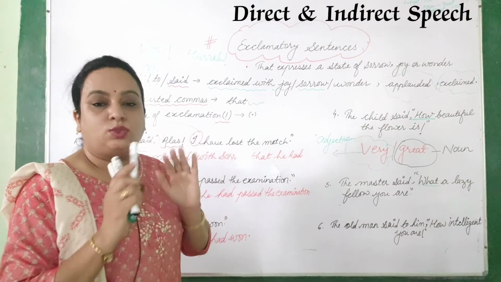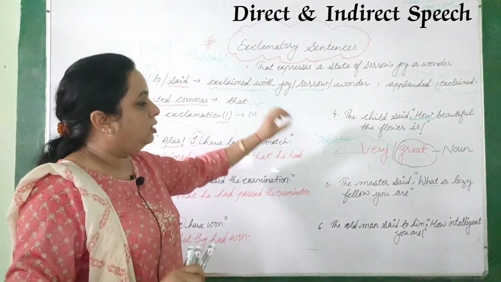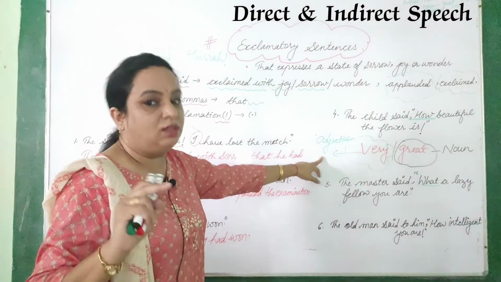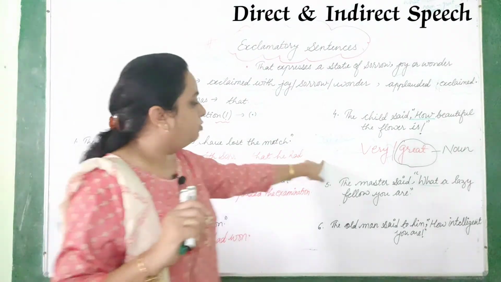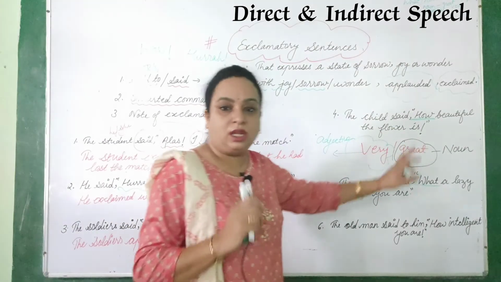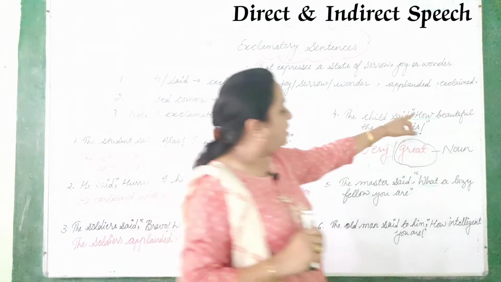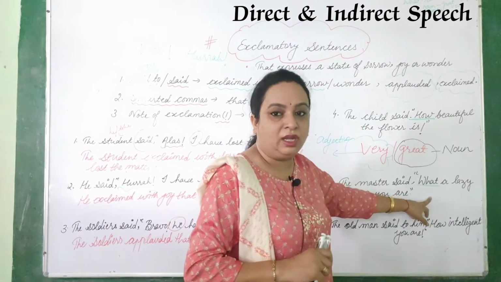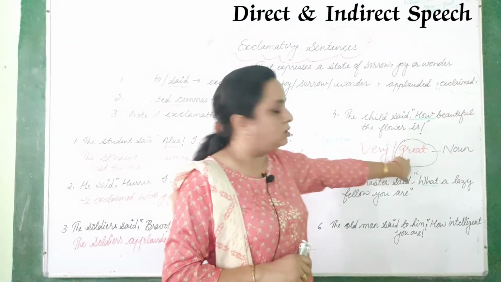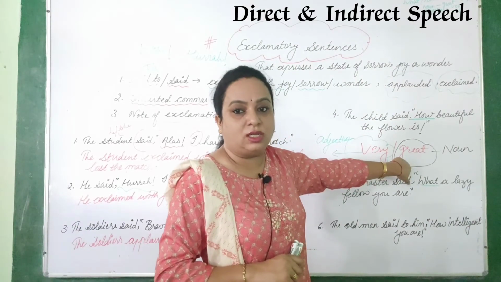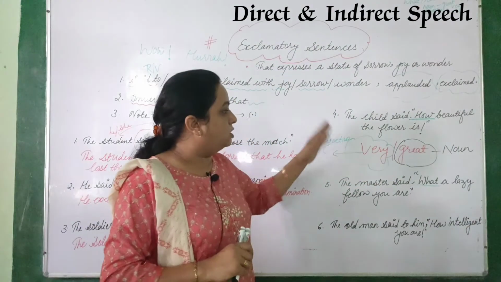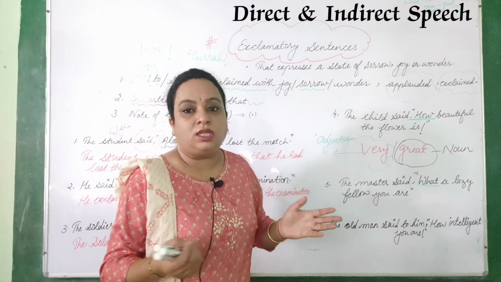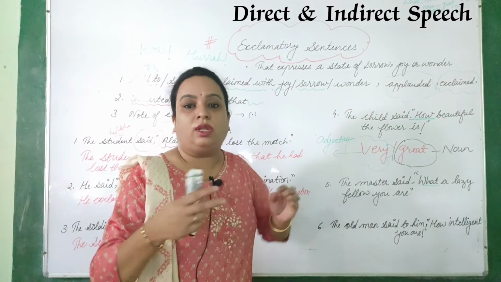Quality. So just learn this as a trick, that whenever exclamatory sentences have how and what, we have to use these words very and great. Because here we cannot say exclaimed with joy or sorrow.